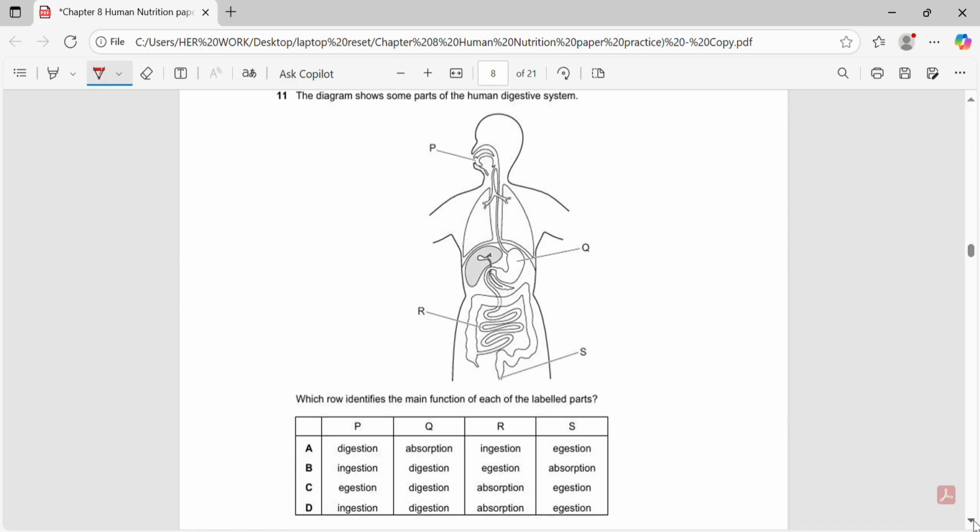Now coming on to the next MCQ, which is based on the human digestive system. The diagram shows some parts of the human digestive system labeled P, Q, R, and S. Which row identifies the main function of each of the labeled parts. To solve this, we need to recall the main stages of digestion in the correct order.